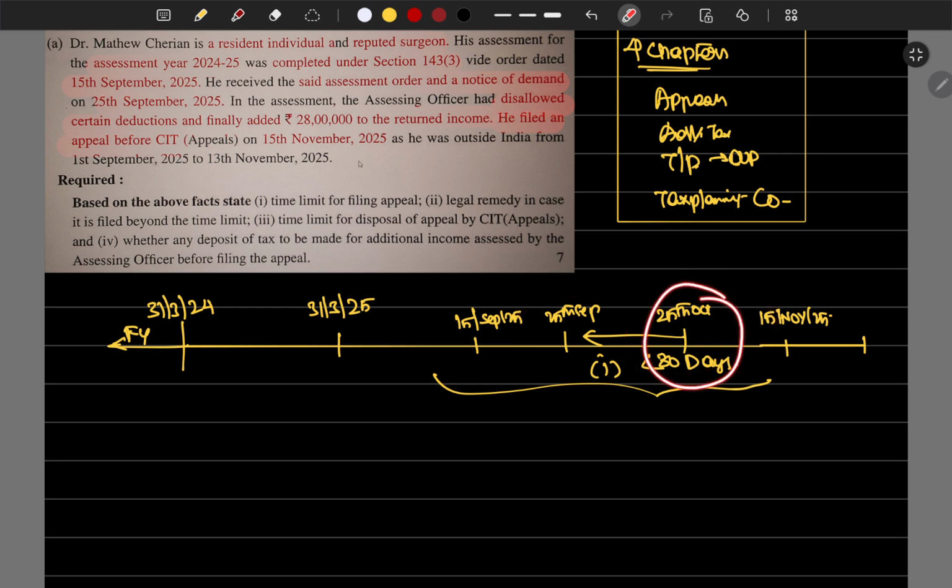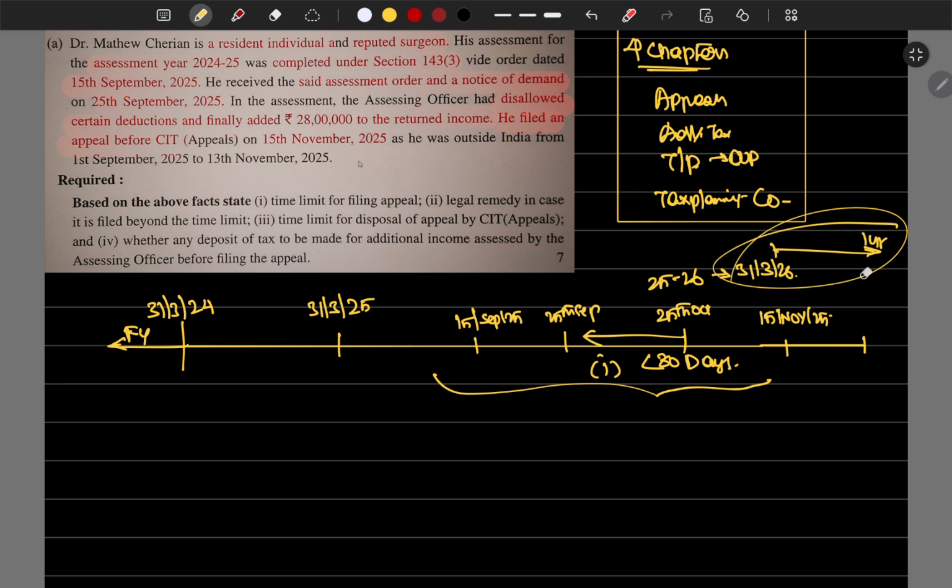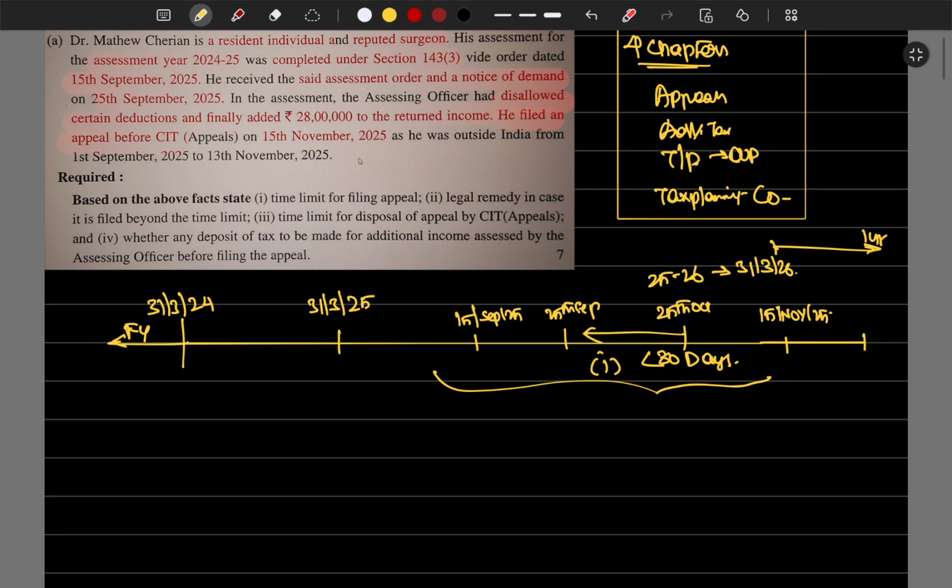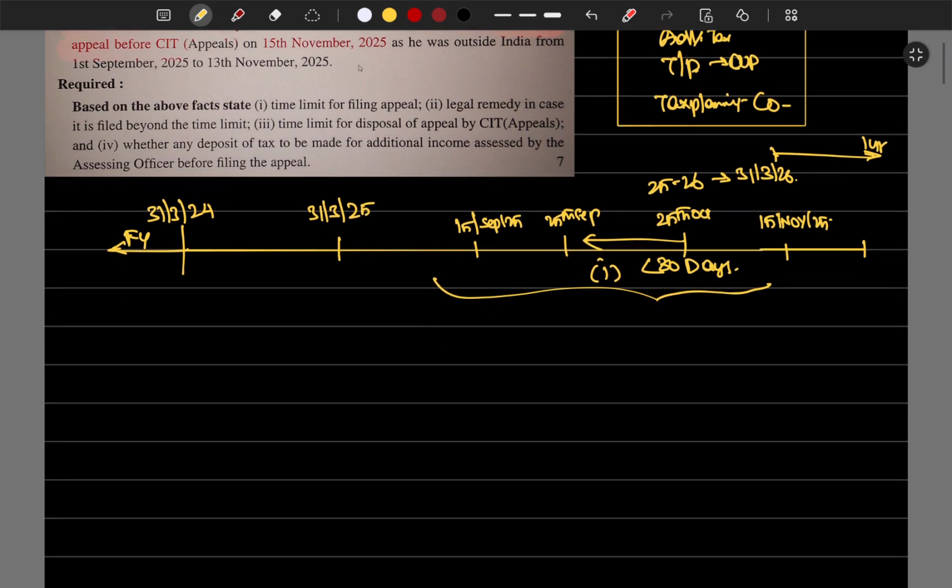Appeal made in assessment year 25-26, then 31st March 26. From this date, 1 year is the time limit for disposal of appeals. And then whether any deposit is to be made, this we have covered, and these are the things we have to remember for this question. The next question will go.